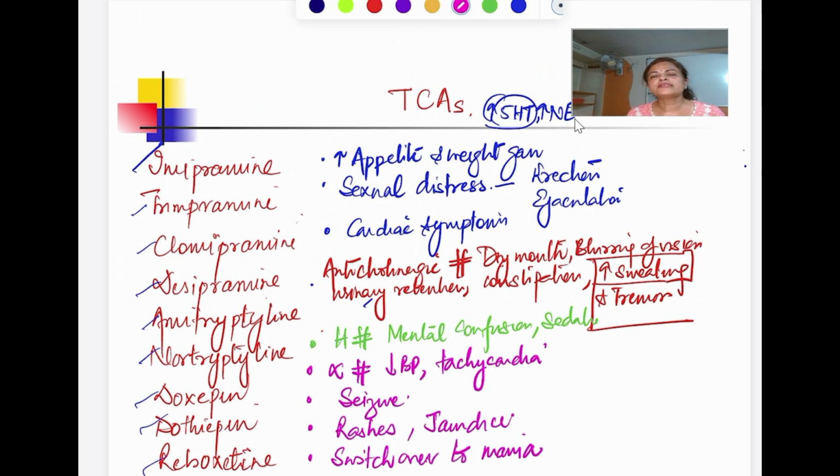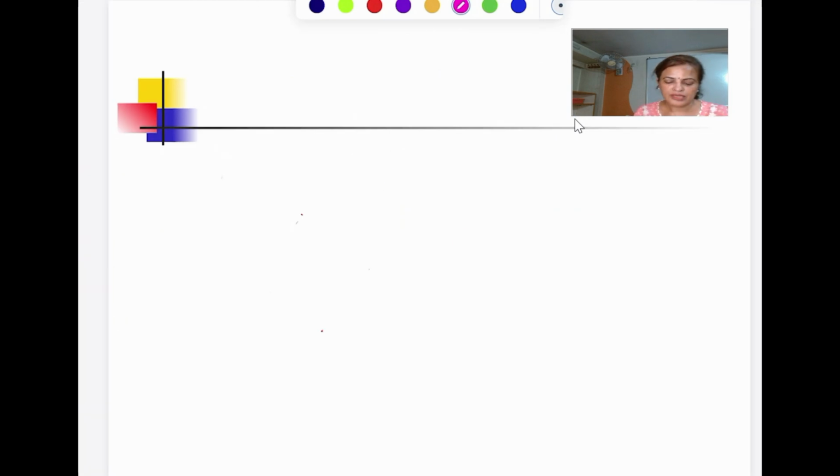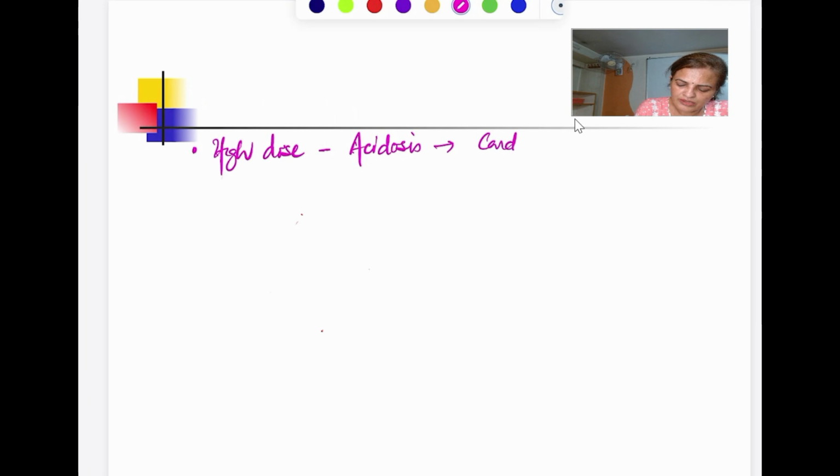Now what else? If you are going to give a little bit higher dose of this TCA, then what will happen? A little bit high dose can cause the acidosis, which can lead to cardiac arrhythmia, and it can cause the death of the person.